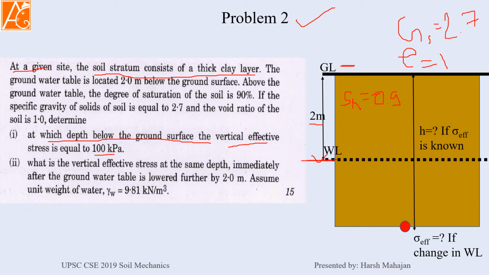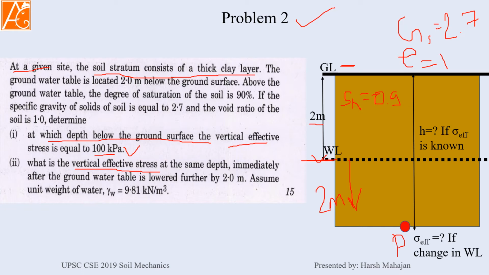Let's assume there is some point P at the bottom of this soil sample. So we have to calculate the height of this point in such a way that the effective pressure is 100 kilopascal. This is the first thing to determine, and second, you have to calculate the vertical effective stress at the same point if the water level is lowered again by 2 meter. So the water table is lowered again by 2 meter, then what will be the effective stress?